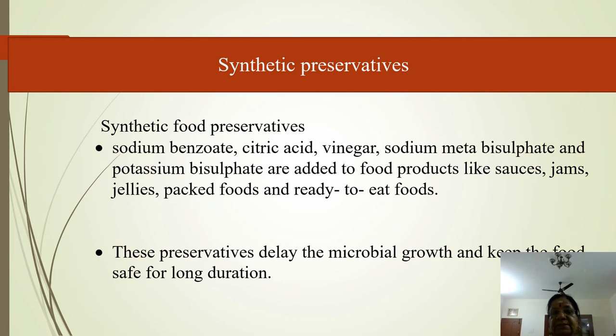are added to food products like sauces, jam, jelly, packed food and ready to eat food. I repeat, sodium benzoate, citric acid, vinegar, sodium metabisulfate and potassium bisulfate. These are all synthetic preservatives. Where can we add them? Sauces, jam, jelly, packed food and ready to eat food. Why are they added? These preservatives delay the microbial growth and keep the food safe for longer duration.